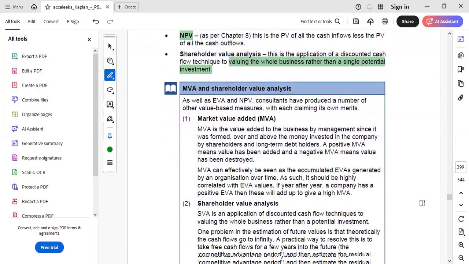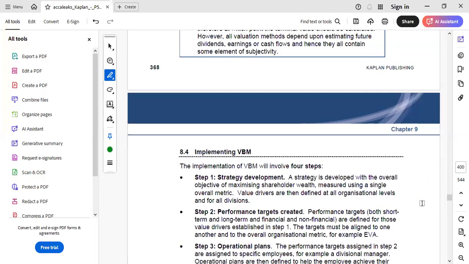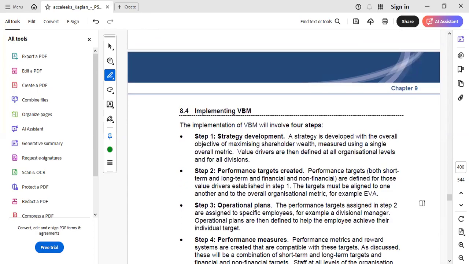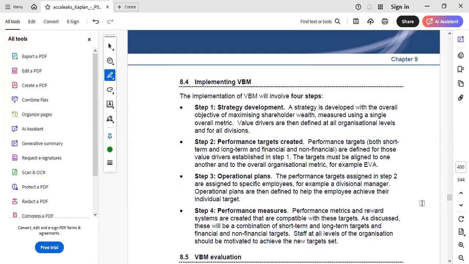So I can say that if a question arises on how VBM can be analyzed, basically we have to focus on the EVA technique. And we can see that in exam kit questions, whenever a question on VBM has arisen, one or two numericals on economic value added have been provided. So EVA is a very important aspect that we have to cover if we are looking to gain mastery over VBM.